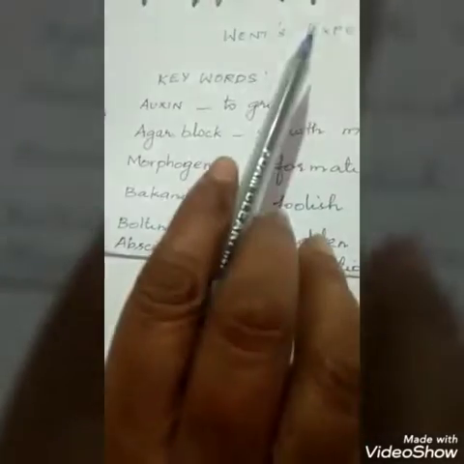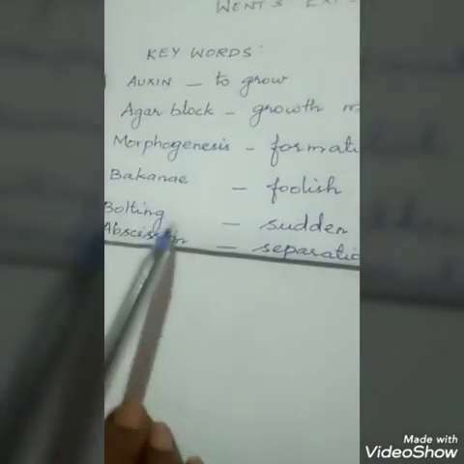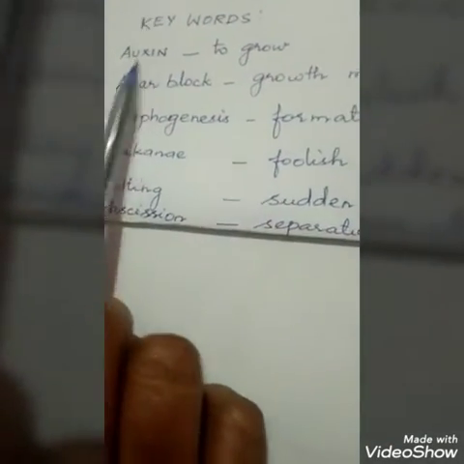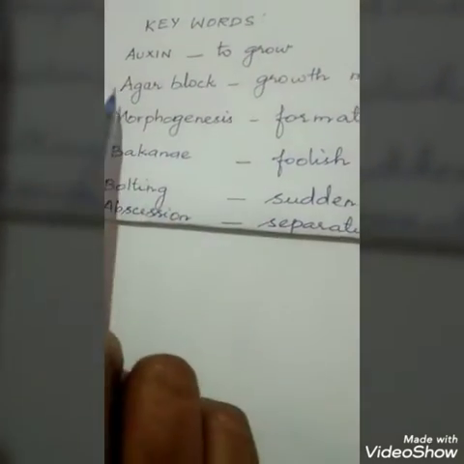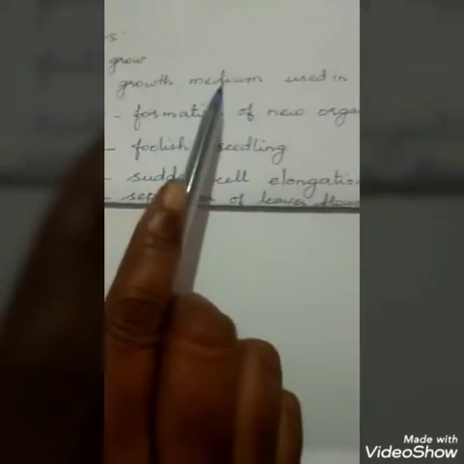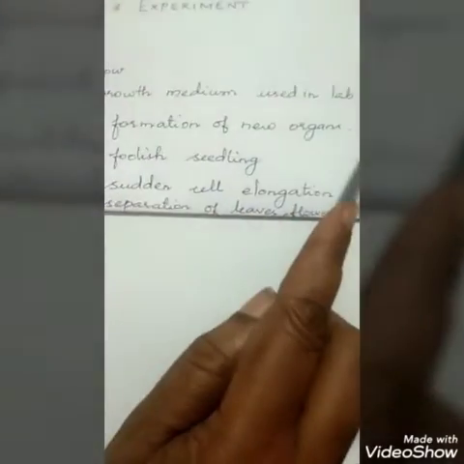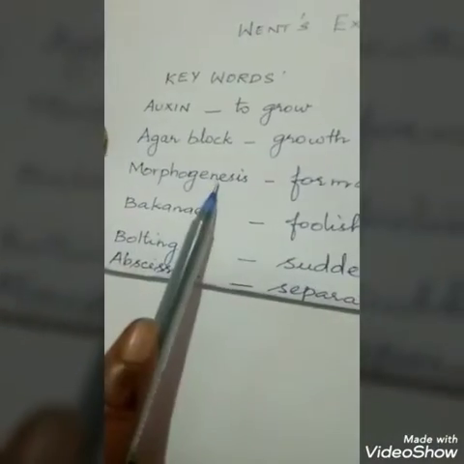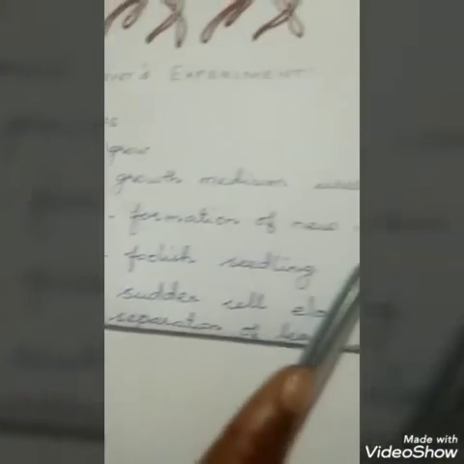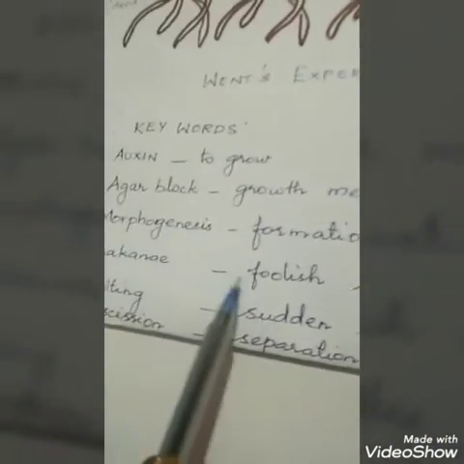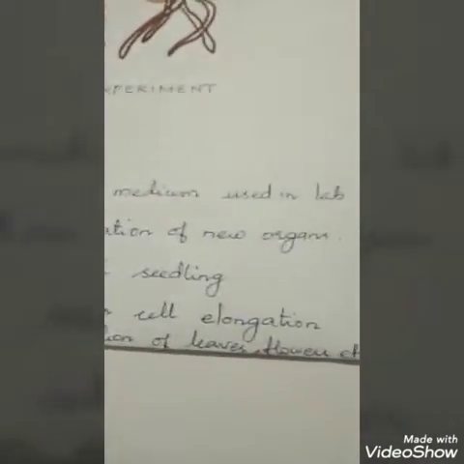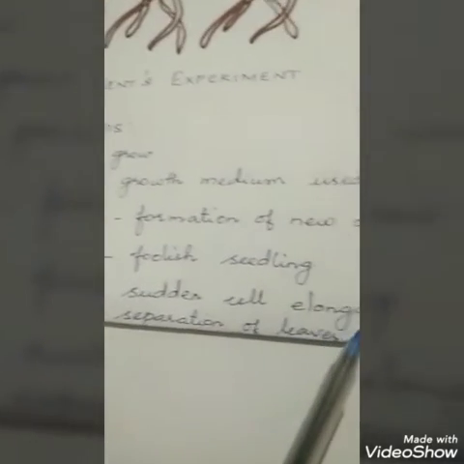For the hormones' functions, you must know the meanings of these words. Auxin means to grow. Agar block is nothing but the growth medium that is used in the laboratory. Morphogenesis is the formation of new organs. Bakanae is the foolish seedling disease. Bolting is sudden cell elongation. Abscission means separation of leaves, flowers, fruits, etc.